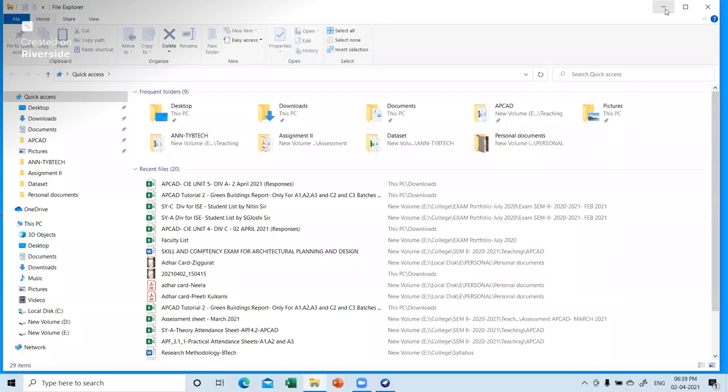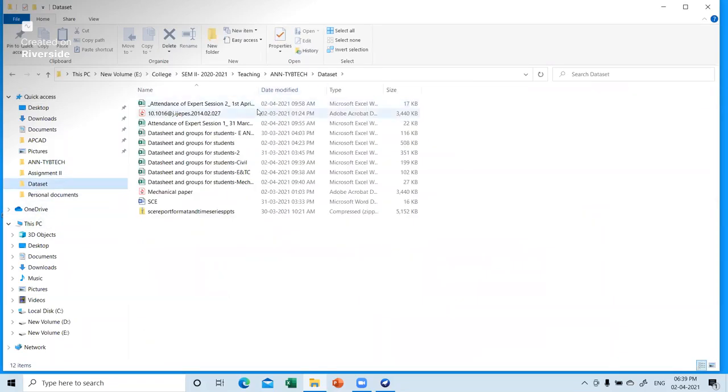So kindly refer to that particular mail and see the data as well as the group of students. I have also mentioned in that Excel sheet itself which students are going to work on which particular data set. So I think we have already done that.